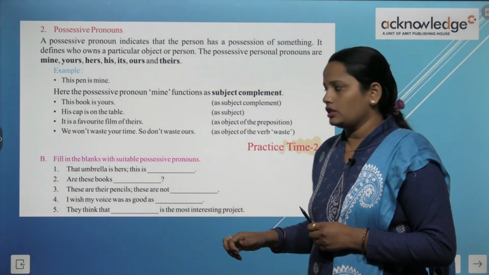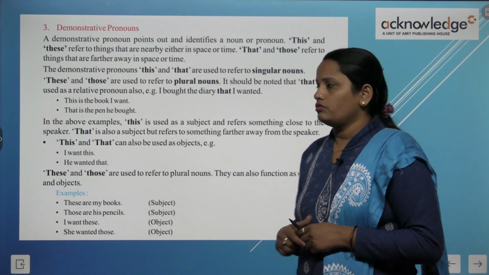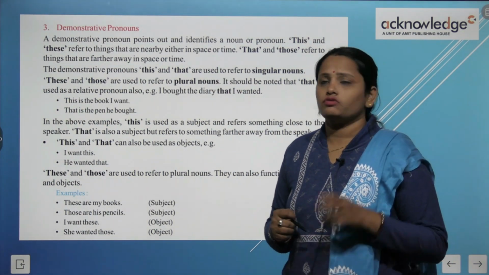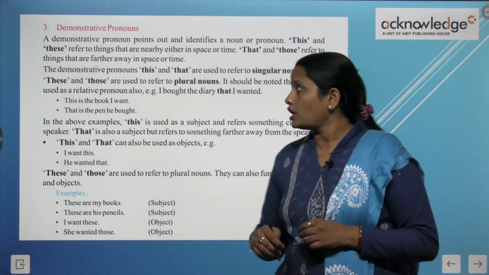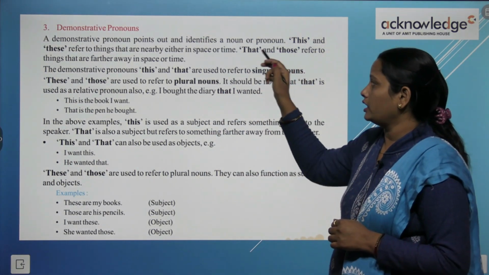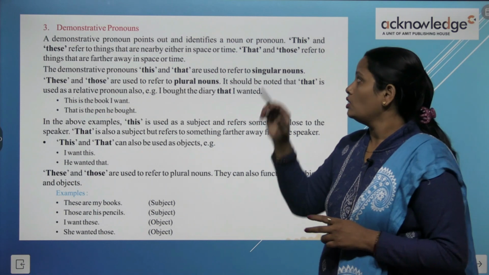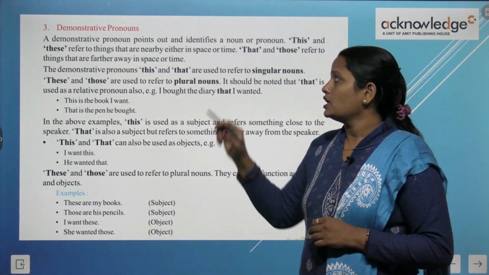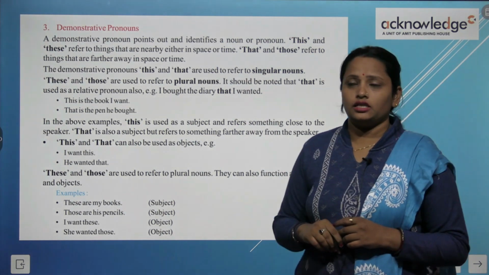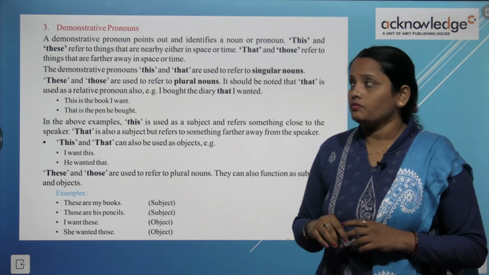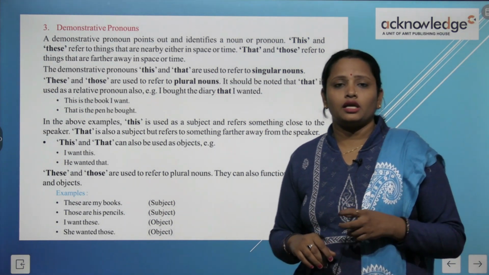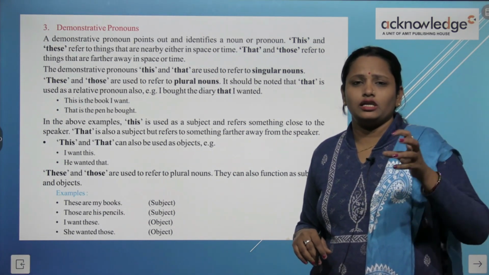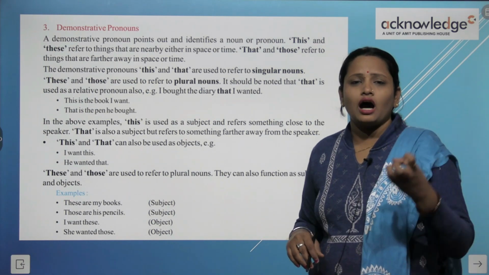So children, we have done the two of the questions. Rest are your homework. Now the next is demonstrative pronoun. A demonstrative pronoun points out and identifies a noun or pronoun. This and these refer to things that are nearby, either in space or time. So demonstrative pronoun क्या बताता है? ये pronoun बताते हैं कि कोई भी चीज कहाँ पे है.